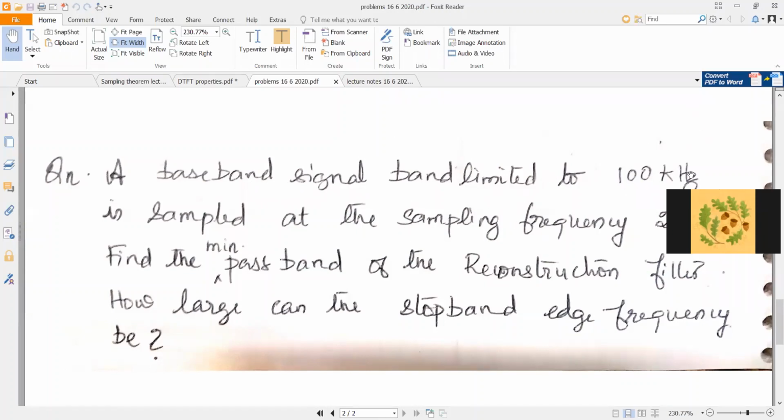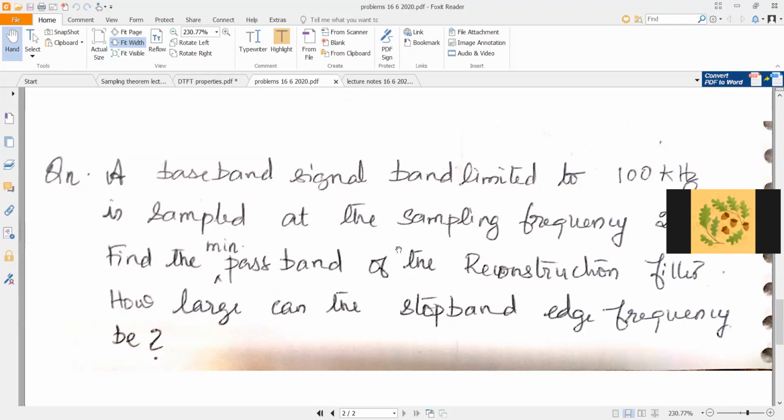Then you have the replica of that centered at 250 kilohertz. So at 250 kilohertz, minus 100 to the left and plus 100 to the right. From 250 kilohertz, minus 100 to the left would be up to 150 kilohertz. 250 minus 100 kilohertz is 150 kilohertz, so the replica spans 150 kilohertz to 350 kilohertz. From 150 kilohertz, the second replica of the signal starts.